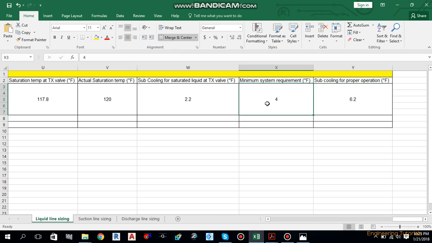It will be the minimum system requirement plus this subcooling for saturated liquid at the TX valve. So 6.2 degree Fahrenheit is the subcooling required for proper operation of the thermostatic expansion valve, so that refrigerant will not flash. So this is how you can calculate the liquid line size and subcooling.